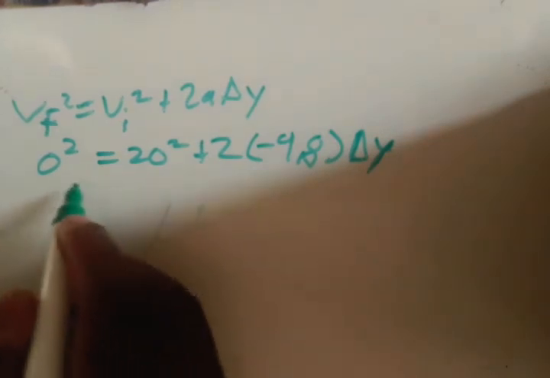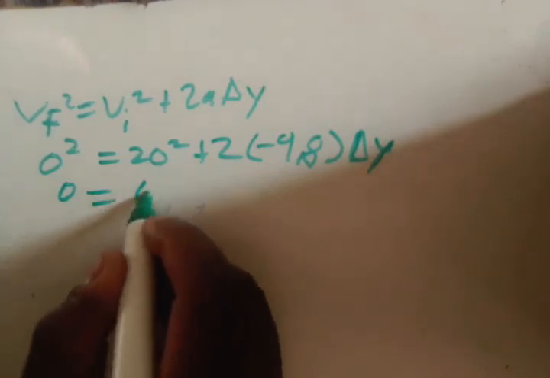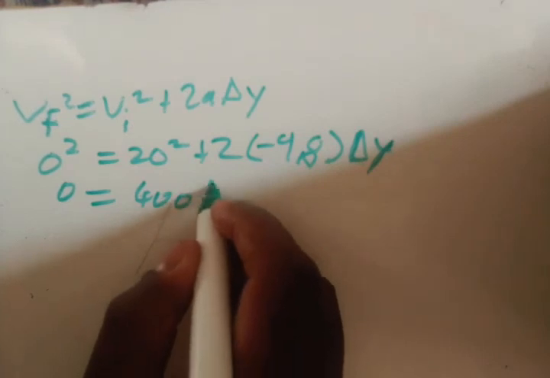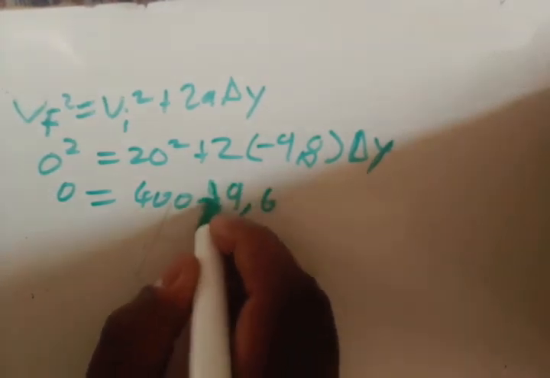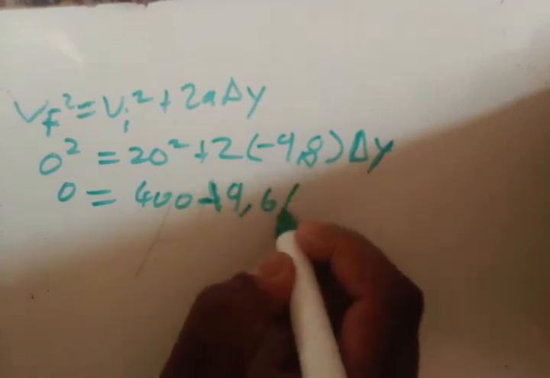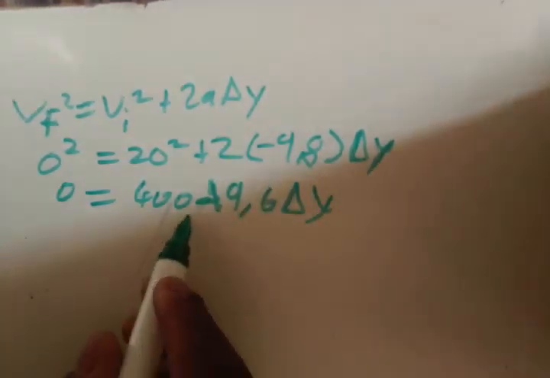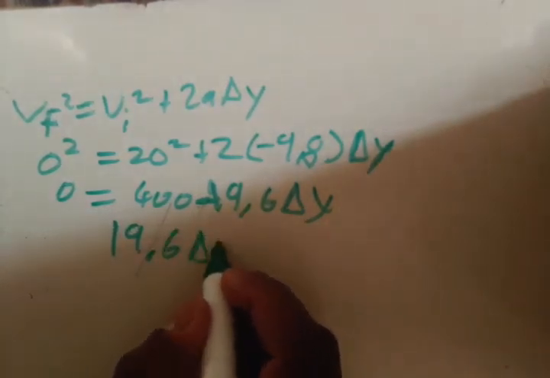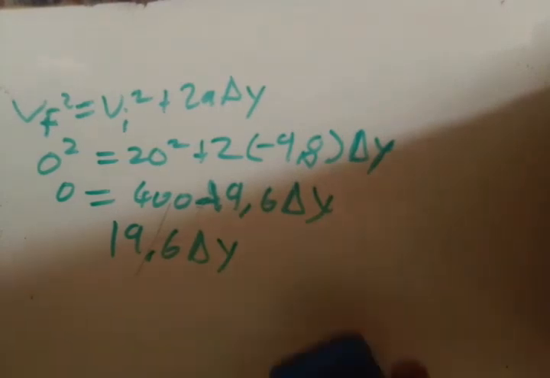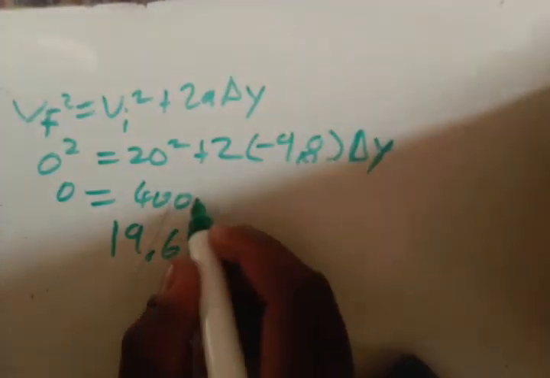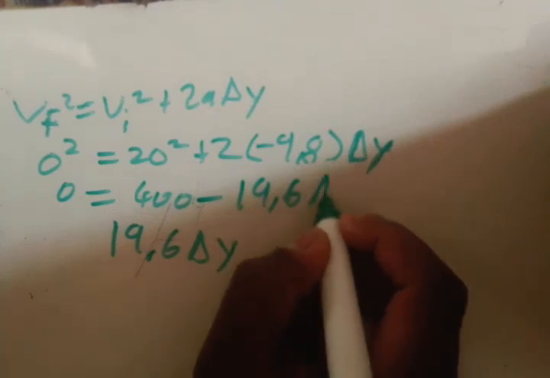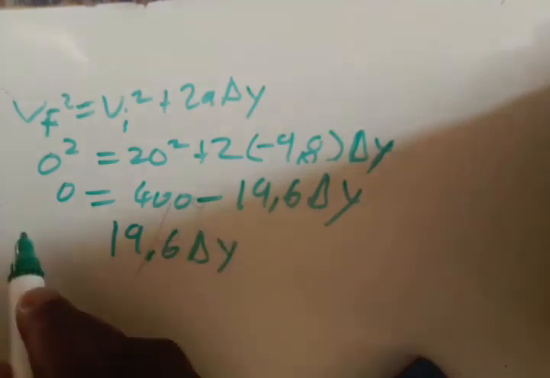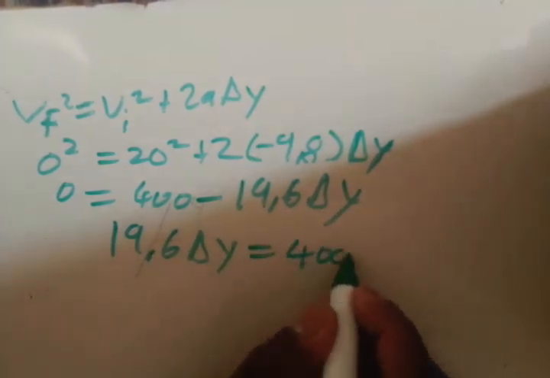Alright, so let's continue. 0 squared is 0, 20 squared is 400. Then 2 times negative 9.8 is negative 19.6. This number came out a lot, so I'm used to it. We can take this to the other side so that it can be positive: positive 19.6 delta y. Let me write it clearly. Remember here we had negative 19.6 delta y; when you take this to the other side, it becomes positive.